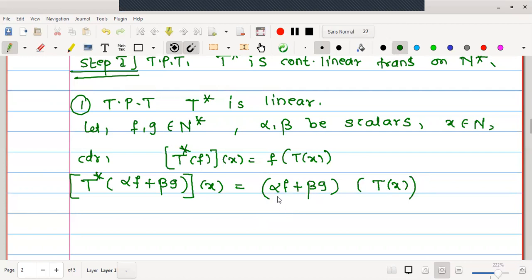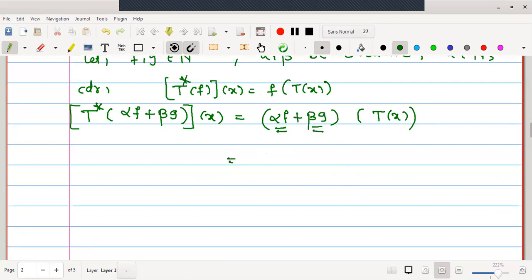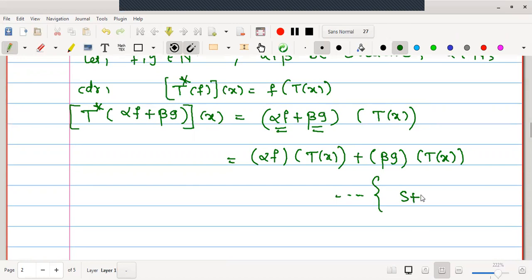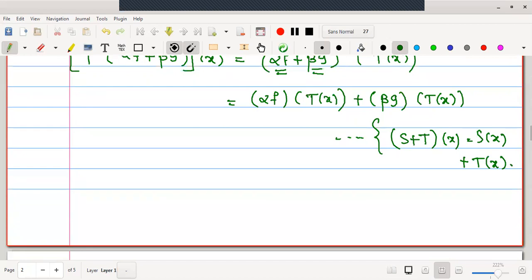Now let us use the pointwise operation for the addition of two mappings. Therefore, this is alpha f operated on T of x plus beta g operated on T of x. Which concept have we used? S and T are two mappings, and S plus T operated on x is defined as S of x plus T of x. We call it the pointwise operation. So this is pointwise addition we have used.